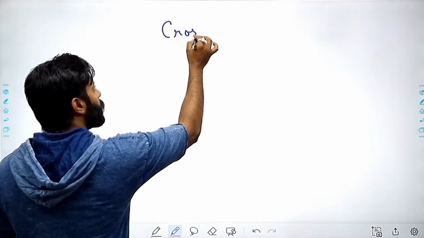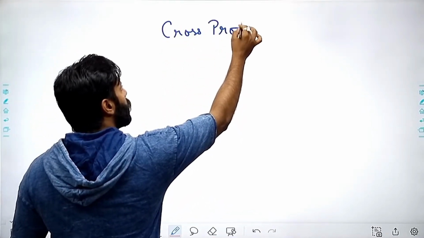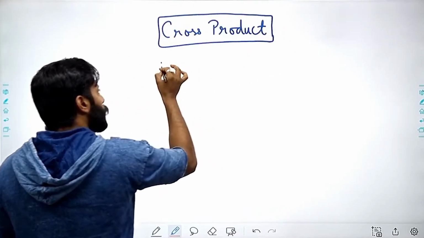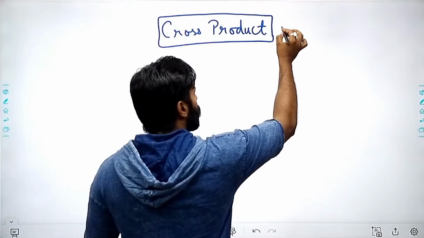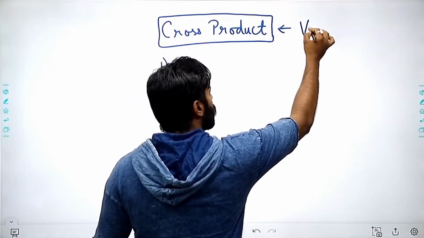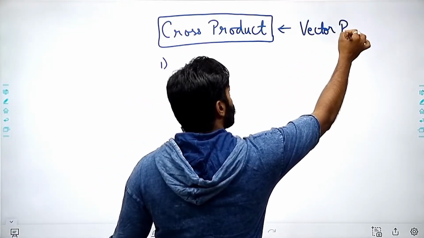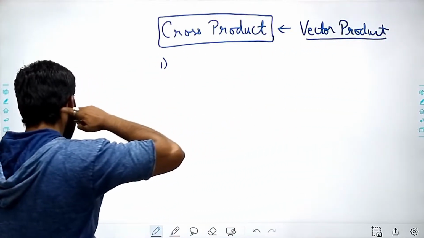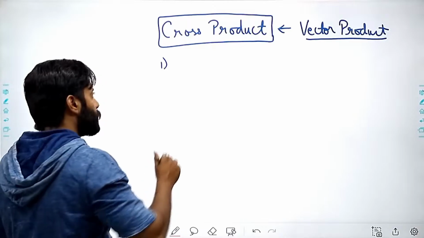So let's have the cross product. The cross product is also known as the vector product.